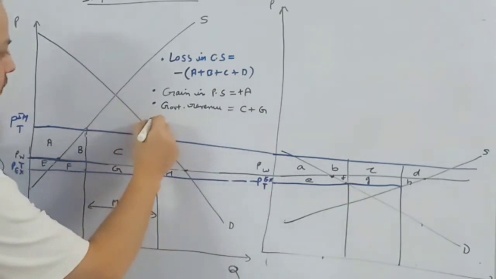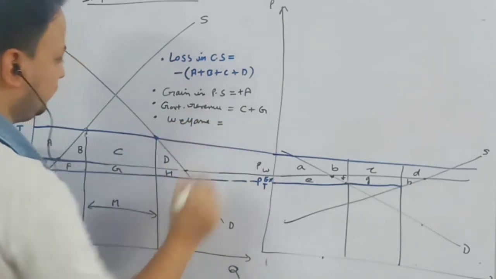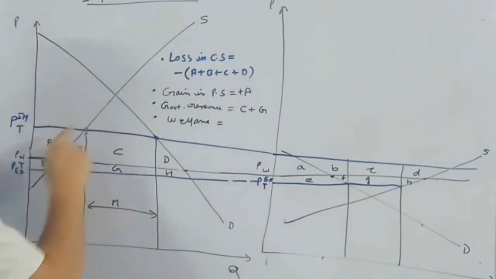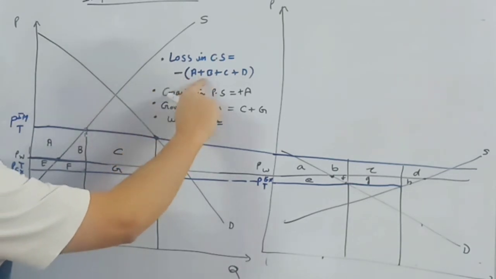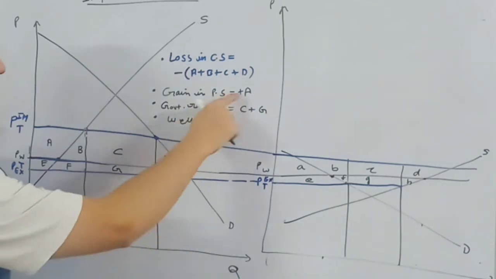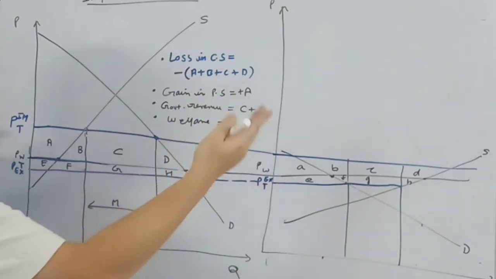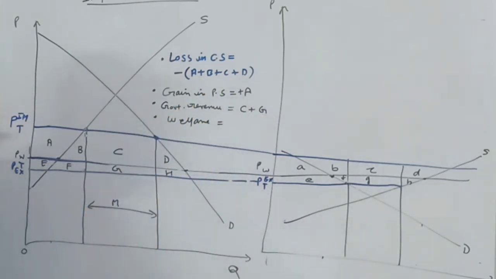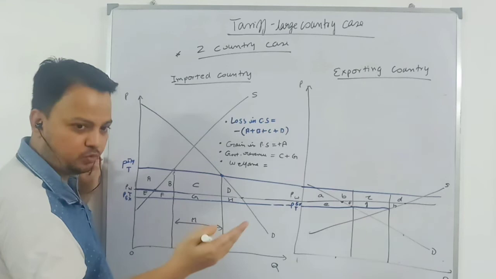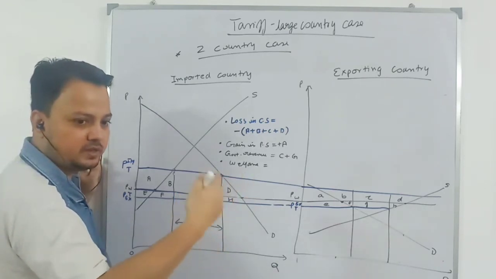Now, what can we say about welfare? Look at this one. This is negative, minus A, minus B. If you open up, minus A, minus B, minus C, minus D. Right? So A you are gaining because production is increasing. C you are gaining, right? Because the government is getting the revenue. G is a gain, or you can say this rectangle gain, for the large country, because terms of trade improve. This is the revenue that the government is getting because terms of trade now improve.